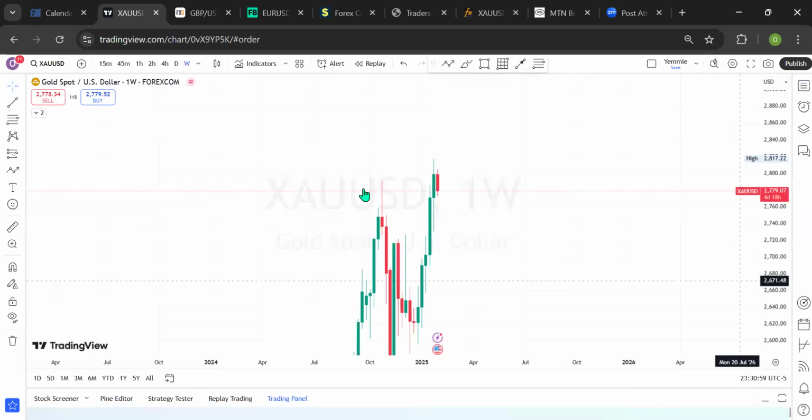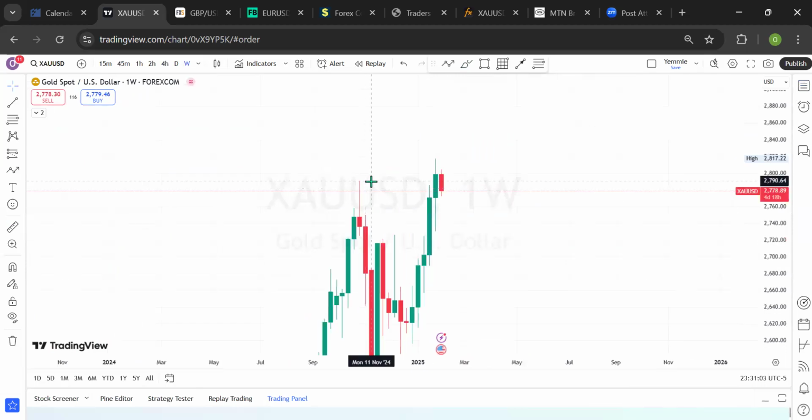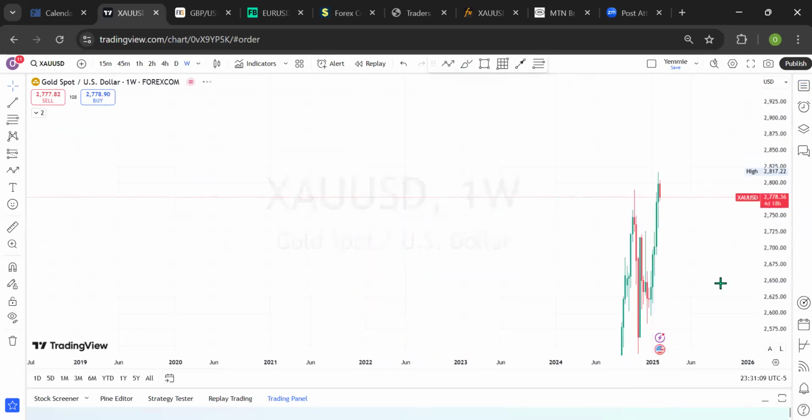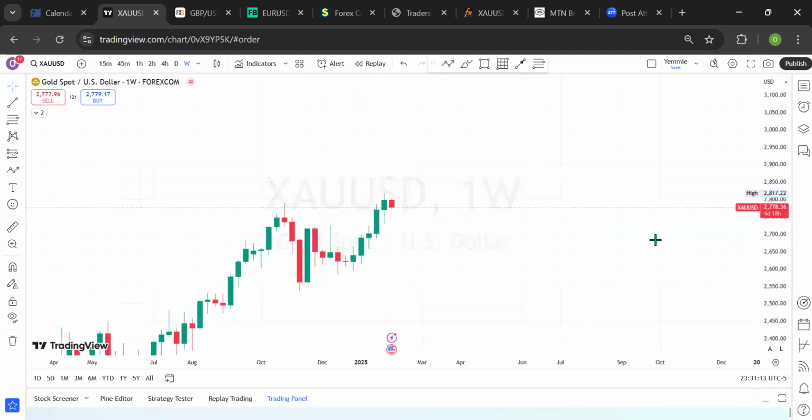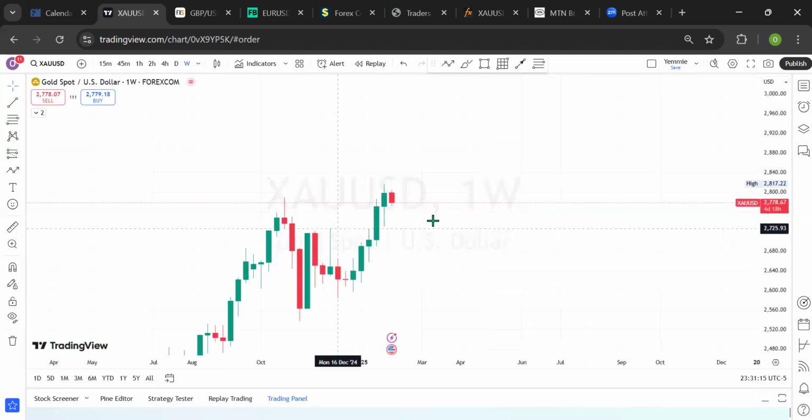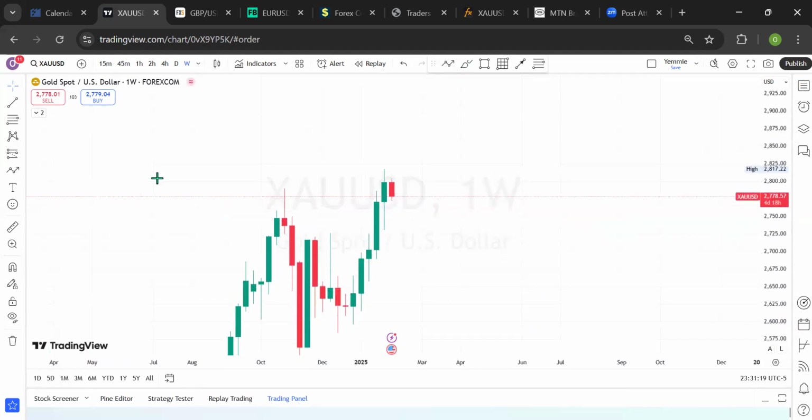Last week was a bullish momentum for it to break the previous high of 2778.9. So last week it created another high level at 2817.62. And with that outlook, what are we expecting? A bit of retracement. It still remains very bullish, but a bit of retracement is expected. And the market started with a new week open gap, which is to the downside. And let's see the opportunity there.